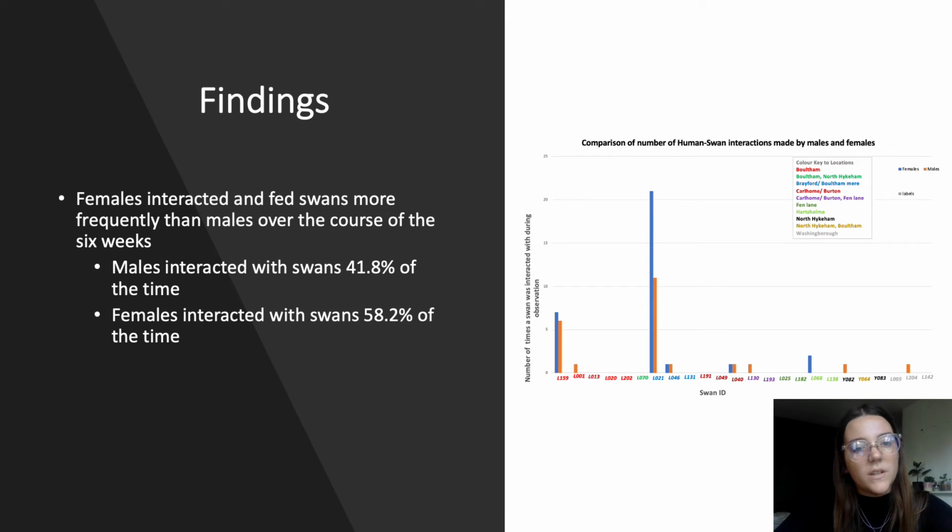Females interacted and fed swans more frequently than males over the course of the 6 weeks of the fieldwork. Males interacted with swans 41.8% of the time, and females interacted with swans 58.2% of the time. Again, a graph on the right shows this.